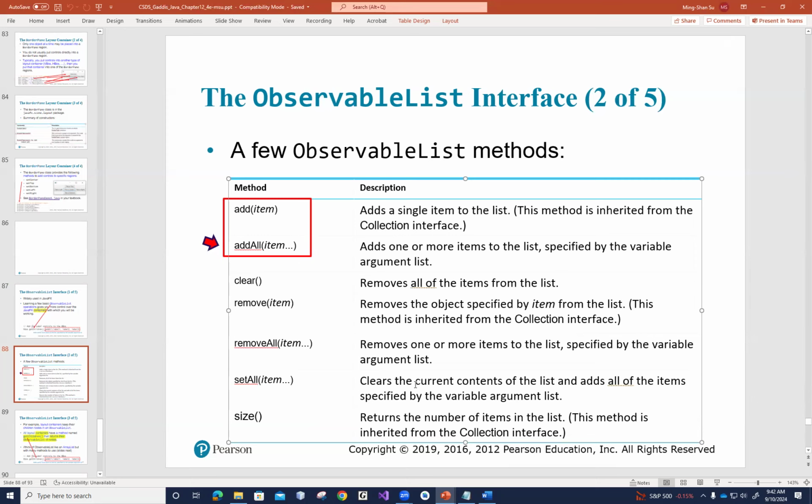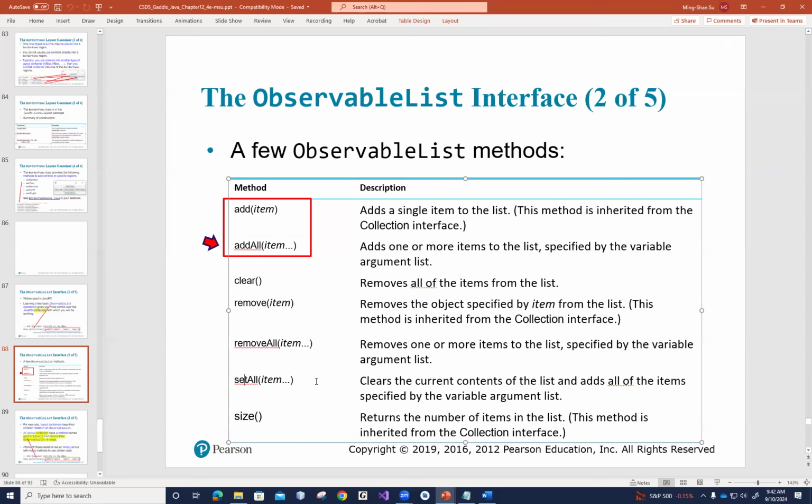setAll clears the current content of the list and adds all of the items specified by the variable argument list. So setAll means that maybe you want to add, let's say, label 5 and label 6, but you want to remove label 1, label 2, label 3, label 4.